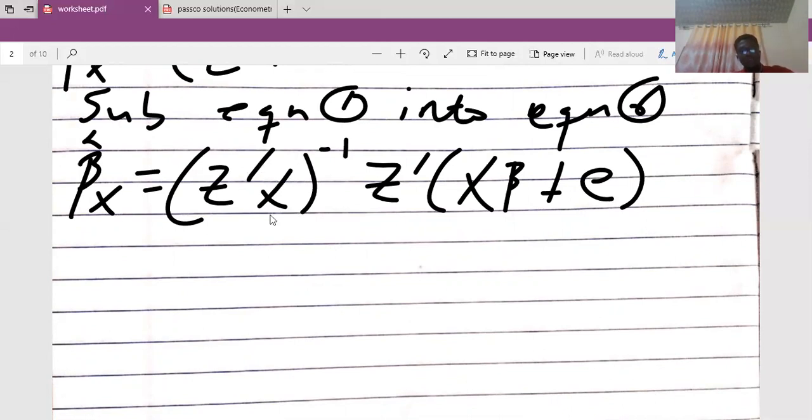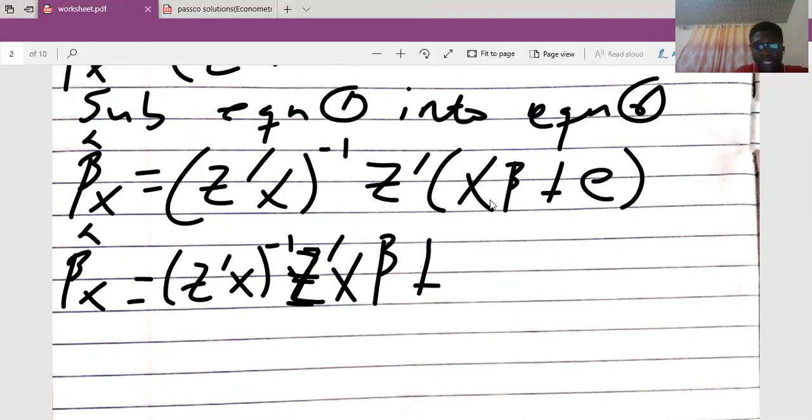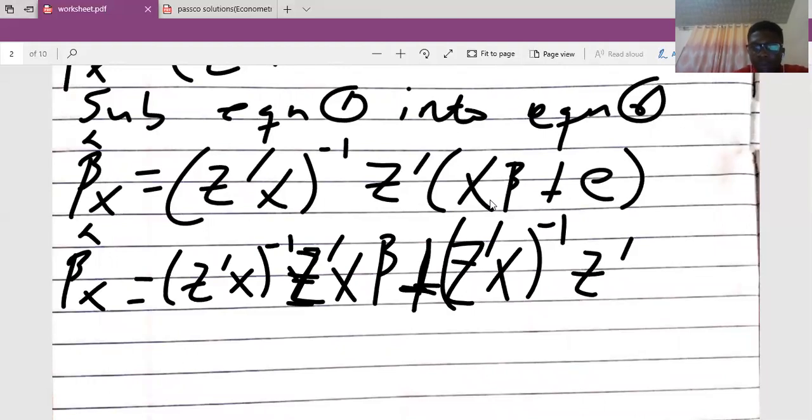So z prime x inverse z prime will multiply x beta, and I'll get my beta x cap here to be equal to z prime x inverse z prime x beta, plus this multiplying the stochastic error, this plus, I'm going to get z prime x inverse z prime of the error term.